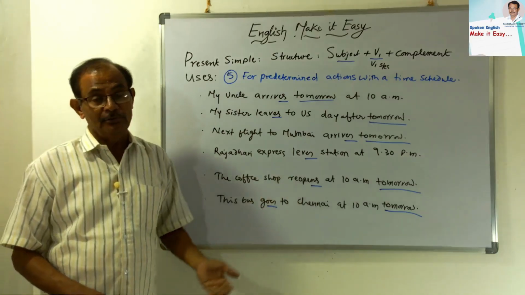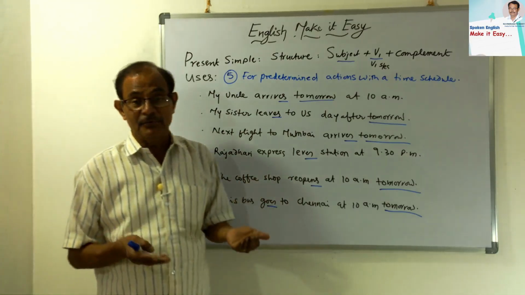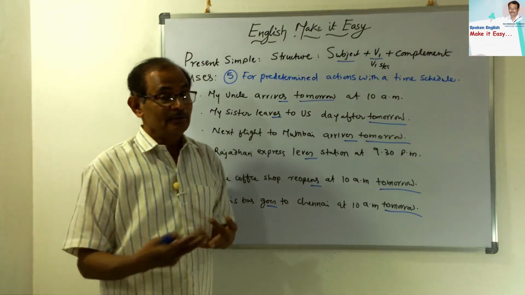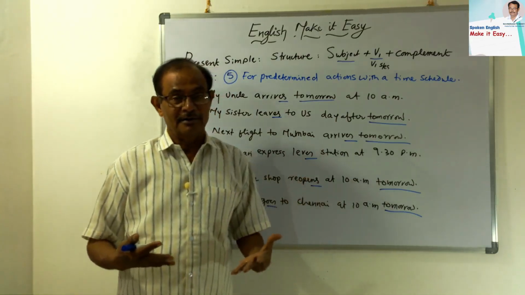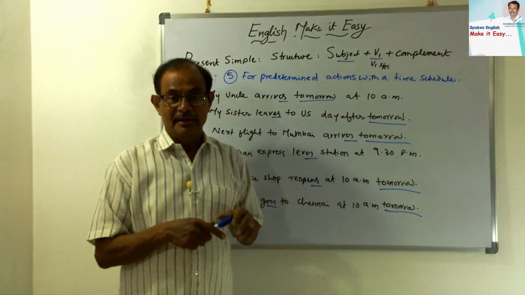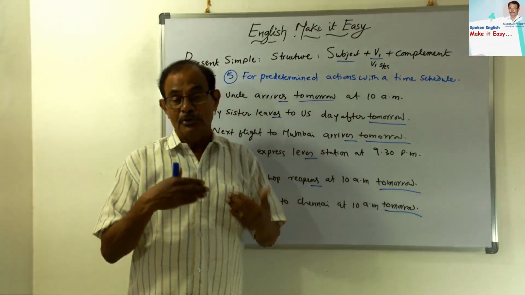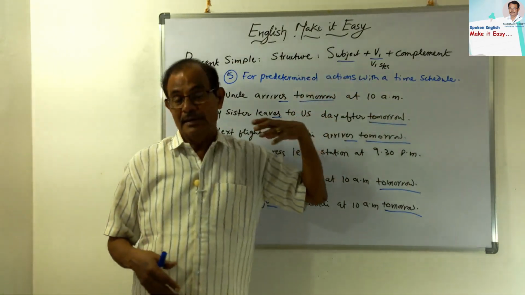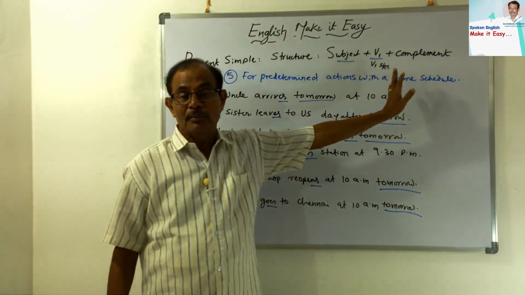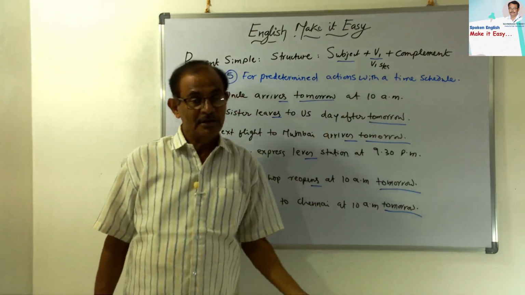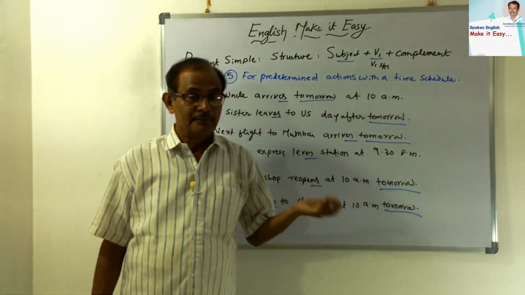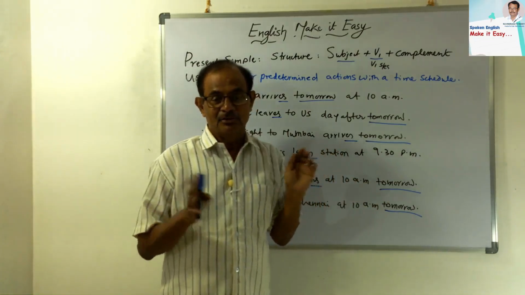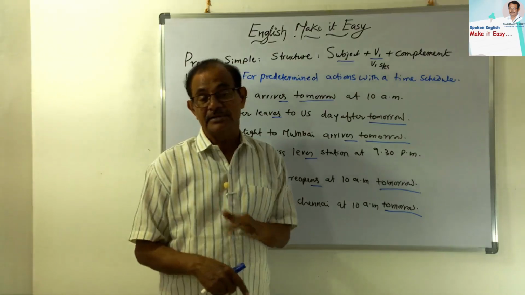So these are the many uses of the simple present, and this is highly useful. Use it for the daily routine, for natural phenomena, for general truth, for predetermined actions and what not. They are highly used, excellent, and so simple to use. You can say many sentences by using the simple structure of taking a subject, adding the root form of the verb V1, and if the subject is singular, going to the S and ES forms of the verb, and adding a simple complement with that. That finishes the total structure, and you can have wonderful sentences with the simple present.